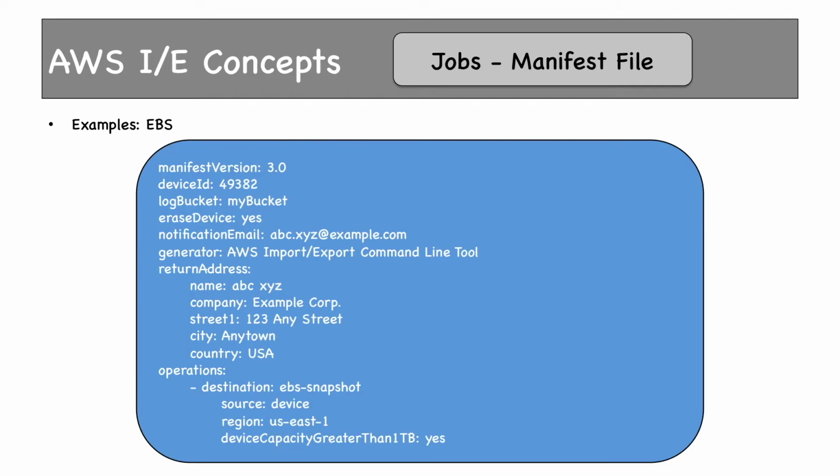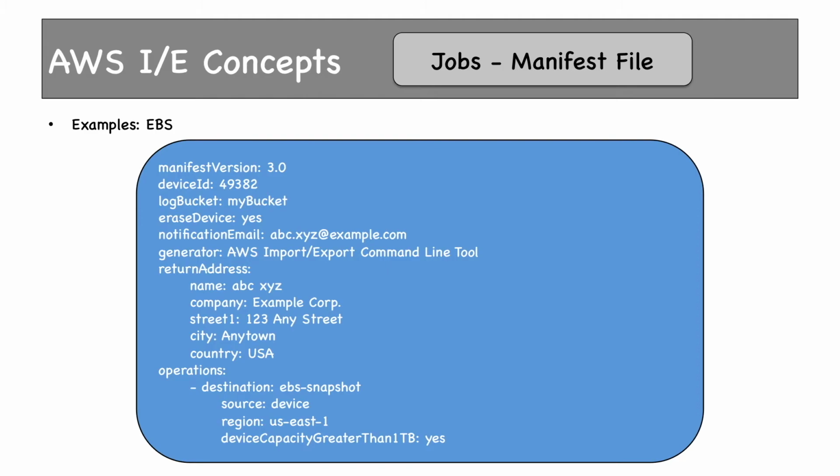This is an example of a manifest file for EBS import. That means you want to import data from your storage device to EBS snapshots. The manifest file version is 3, device ID is 49382. We do not have any bucket here because we are importing to EBS. But of course, you can mention a log bucket so that the import export job's log can be saved here. You have to create the bucket beforehand, before starting the import job.